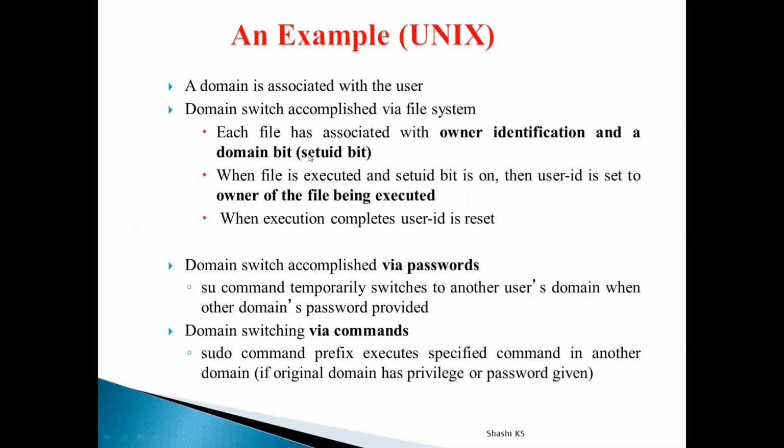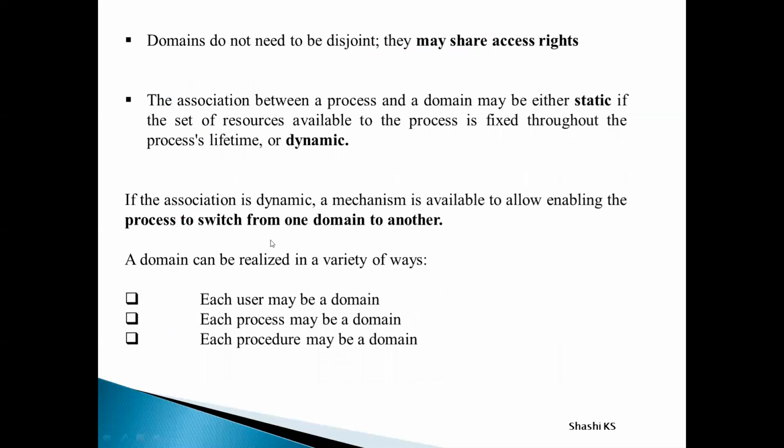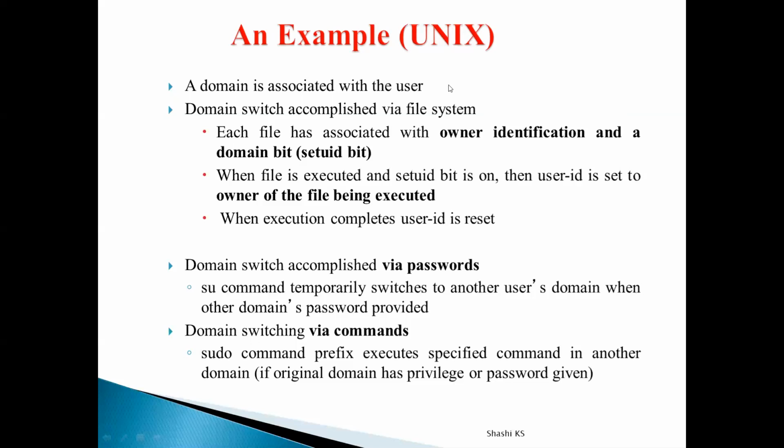So as an example, if we consider the Unix operating system and how the domain of protection is established in it. We saw that domains can be realized in three ways, right? Either every user can be a domain, or every process can be a domain, or every procedure can be a domain. In the Unix operating system, every user is a domain. A domain is associated with every user, okay? So when there is a shift from one user to another user, we say that there is a switch from one domain to another domain. This domain switch is implemented in the Unix operating system in 3 different ways.